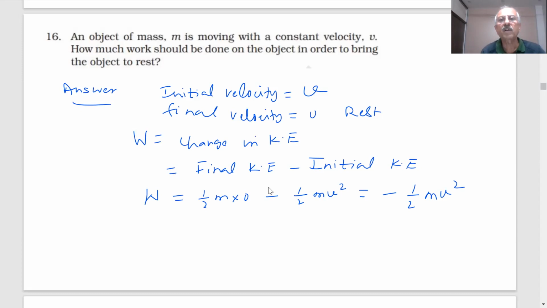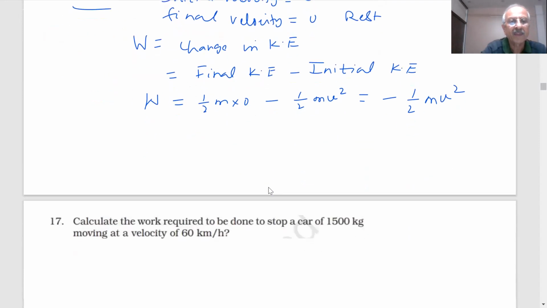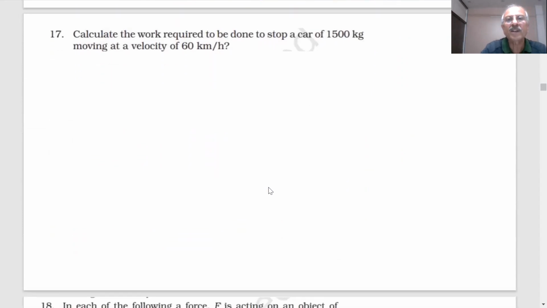So negative work is done, student, when you want to stop, because the displacement and force are in two opposite directions. As we said, examples of positive work, negative work, and zero work. Calculate the work required to be done to stop a car of 1500 kg moving with a velocity of 60 kilometers per hour. You have 1 to 2 minutes to answer the question.